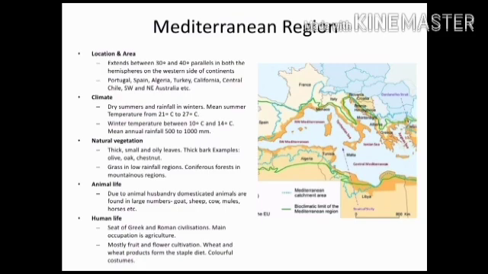Coniferous forests are found in mountainous region. Thick, small and oily leaves, thick bark, examples olive, oak, chestnut. Due to animal husbandry, domesticated animals are found in large number. Goat, sheep, cow, mules, horses, etc. The main occupation of the people is agriculture and mostly fruit and flower cultivation.